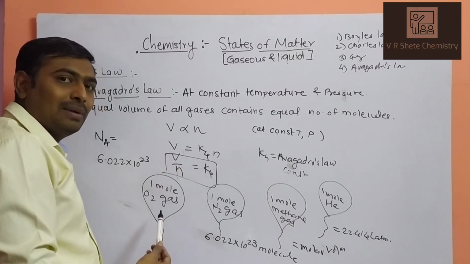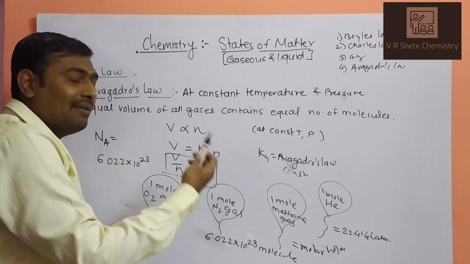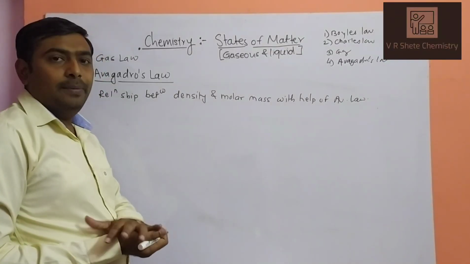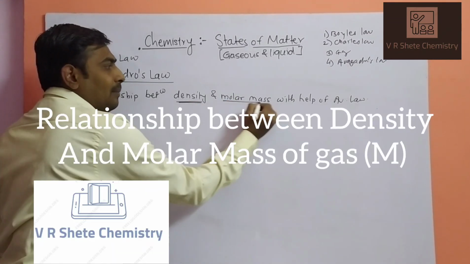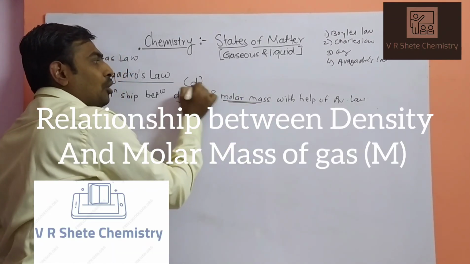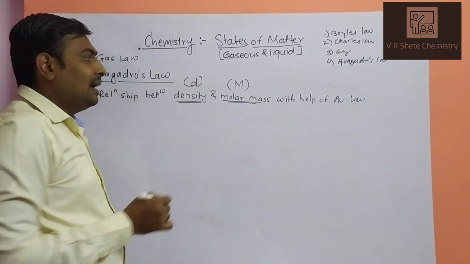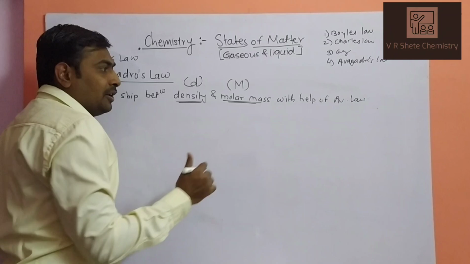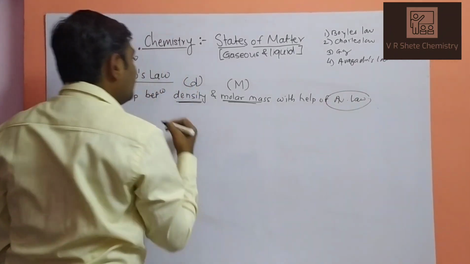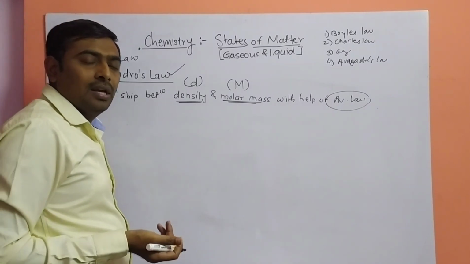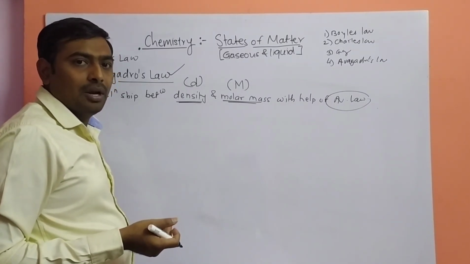One more contribution given by the scientist is Avogadro's number. Now the equation for the relationship between density and molar mass. Density is denoted by small d, molar mass is denoted by capital M. We are studying the density and molar mass relationship with the help of Avogadro's law. Avogadro's law is that volume is directly proportional to the number of moles.